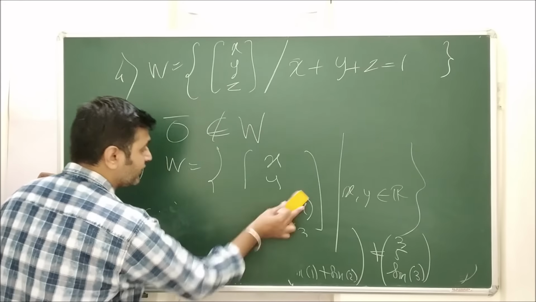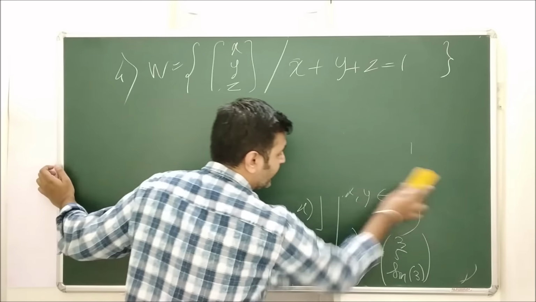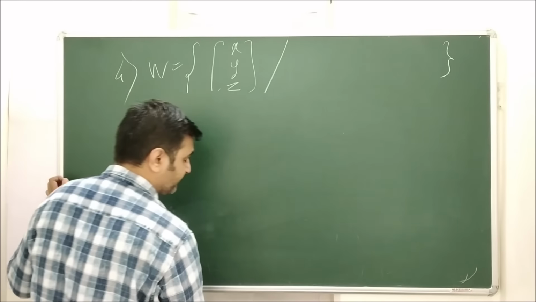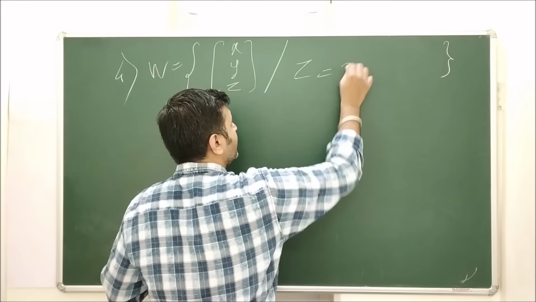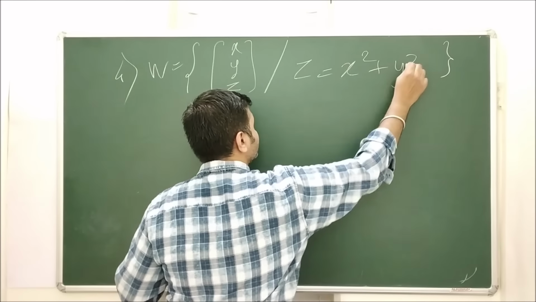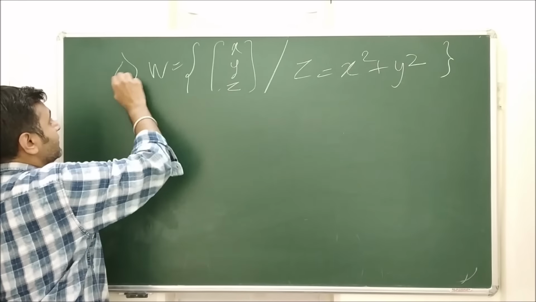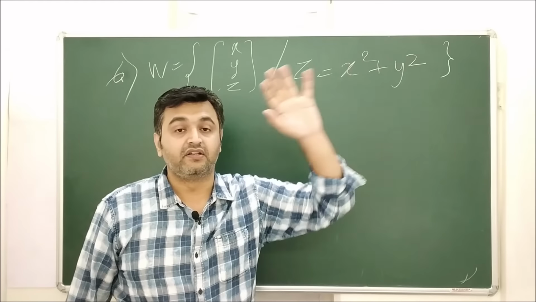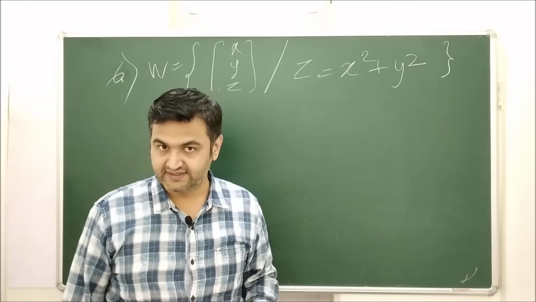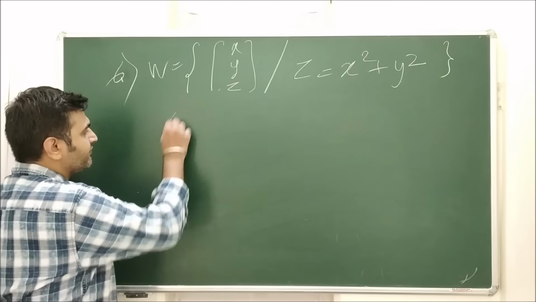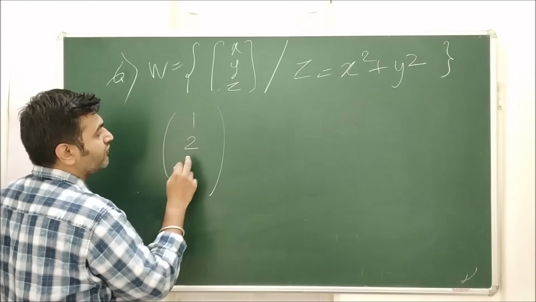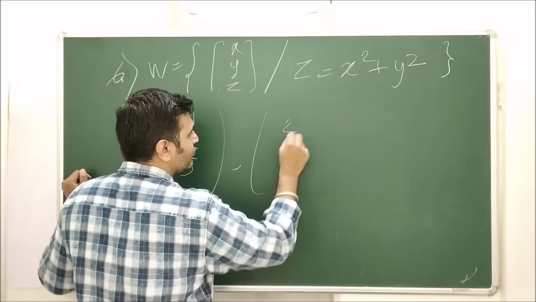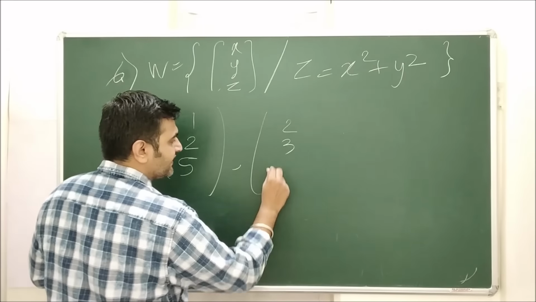And the last hint or the last trick is, whenever the degree is not equal to 1, then it will not form a subspace. So in the last one you have z equal to x square plus y square. As you can see, the degree is not 1, it's not linear. Therefore it will never ever form a subspace. And again you can take an example. Suppose if I take 1, 2, what should be my z? 1 square plus 2 square, which is 5. And if I take 2, 3, 4 plus 9 is 13.